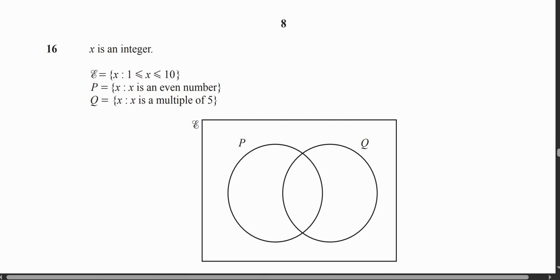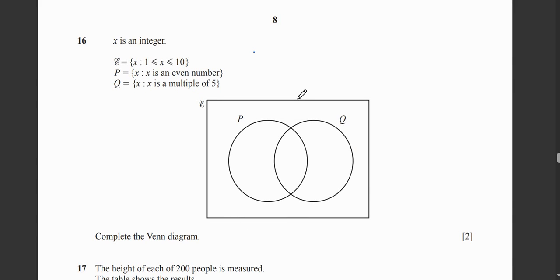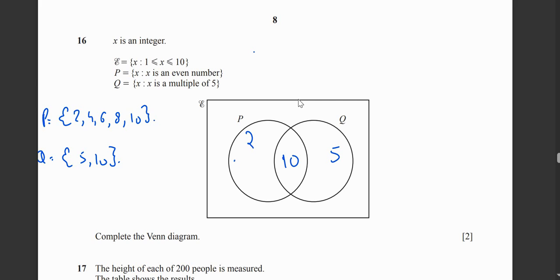Now next question, it says complete the Venn diagram. Okay, so look, universal set is from 1 to 10. P is even numbers, Q is multiple of 5. So write P: 2, 4, 6, 8, 10. Write Q: 5 and 10. So what's common in both? 10. 5 you will write here, then 2, 4, 6, 8. How many numbers are remaining? 1, 3, 7. Alright guys, is there any other number remaining? Yeah, 9. So make sure you guys write 9 as well.